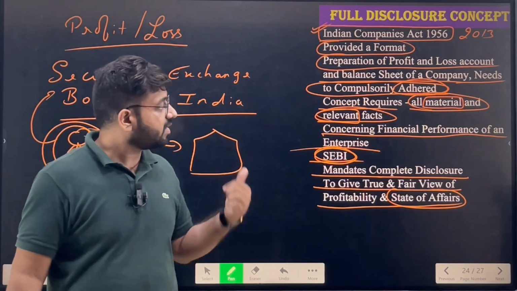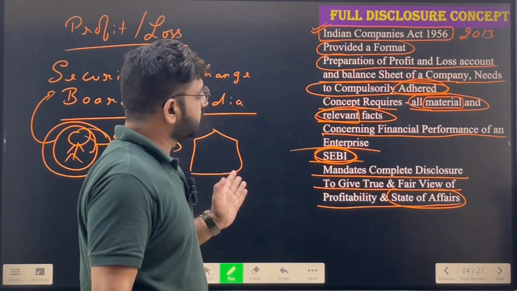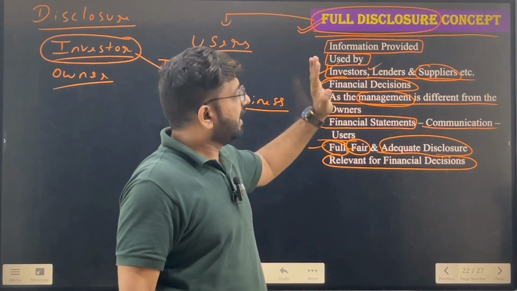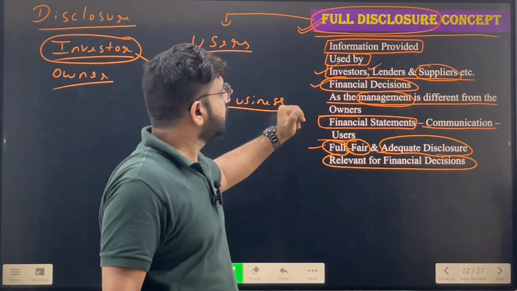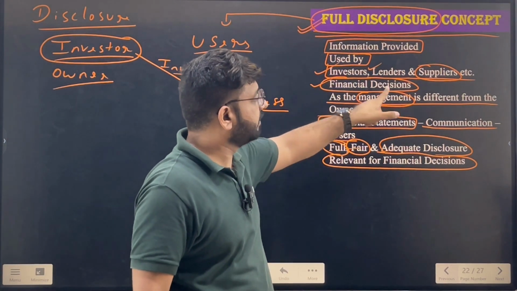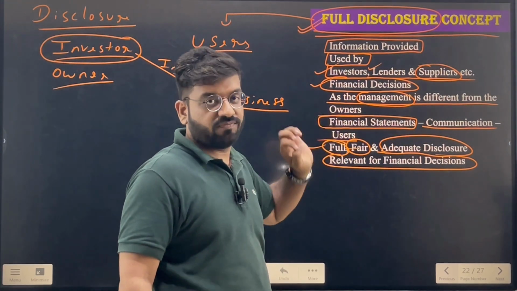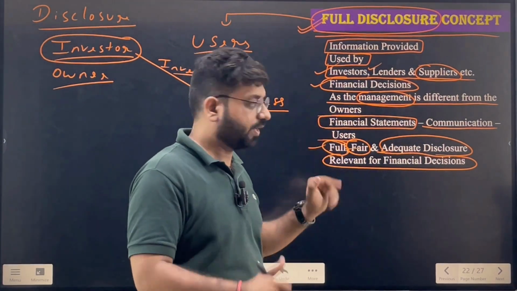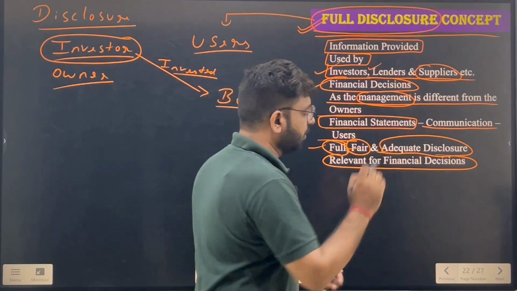Is that clear? So this was basically the concept of full disclosure, where we studied that full disclosure has to be given to the users. Now, who are the users? Users are basically investors, lenders, and suppliers who have to take the financial decision after getting the information from the company. Okay, so it should be full, fair, and adequate.